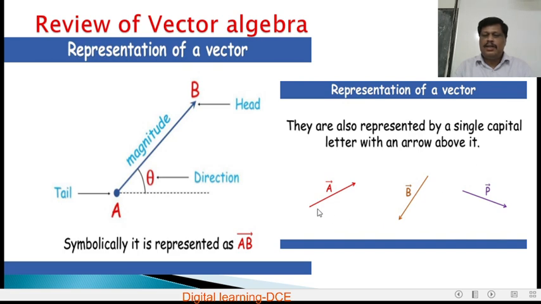For example, this is a vector A. So there is an arrow mark or arrowhead on the symbol capital A. So this represents a vector B and this represents a vector P. So this is how we can represent a vector in a diagram.